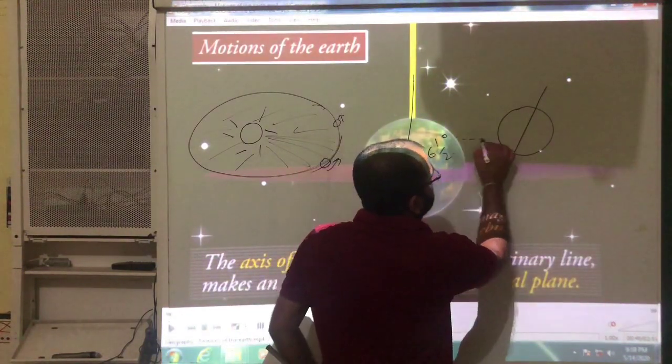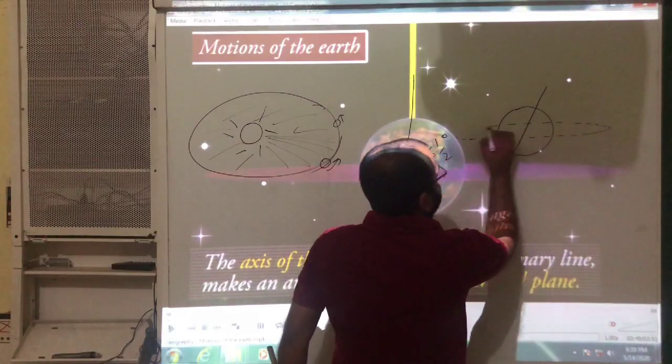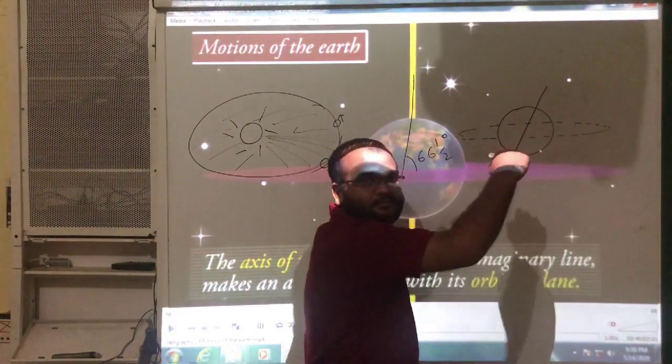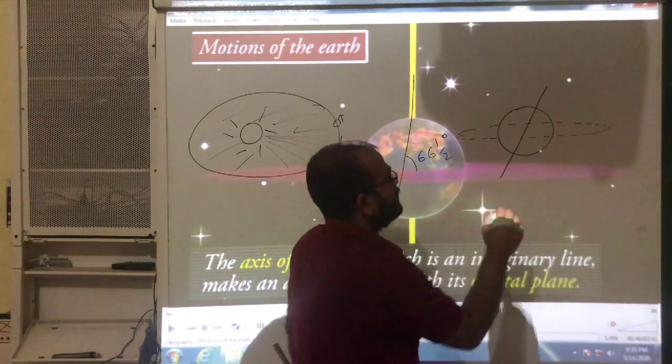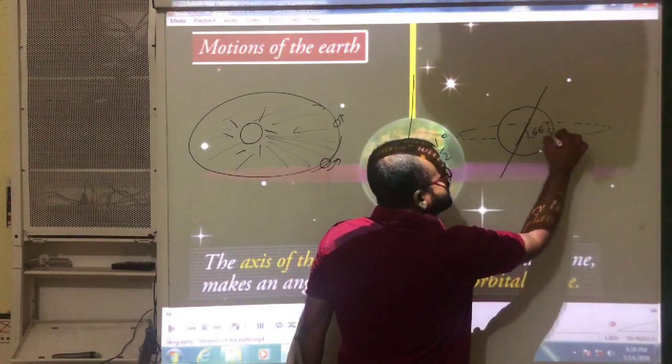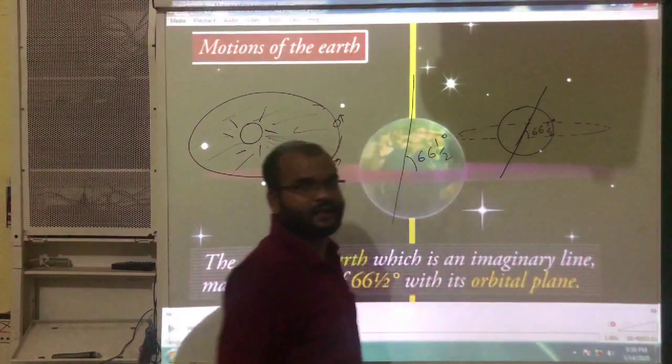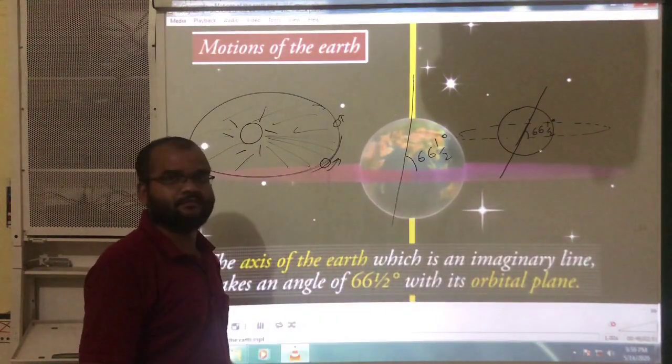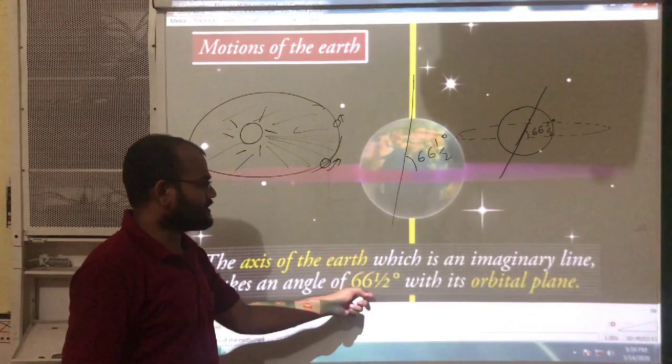And here this is the orbital plane. So this axis will make 66.5 degrees with the orbital plane. This is one important point.